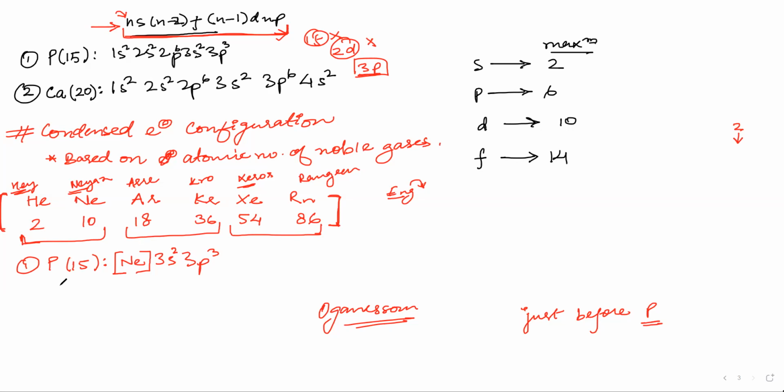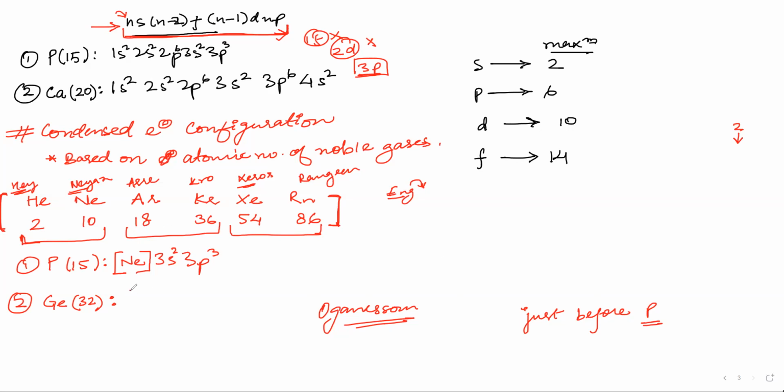Fine. Let us have calcium. Let us not do calcium here, we have done calcium. So what can we do? We can do germanium, which is 32. Now which is the noble gas just before 32?